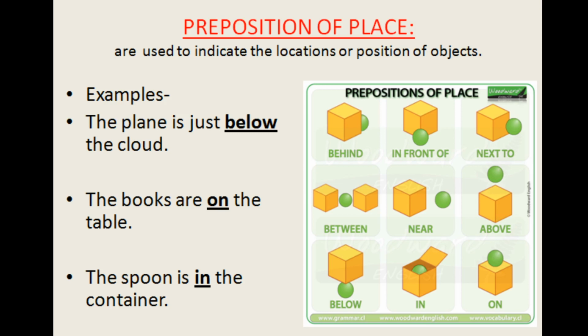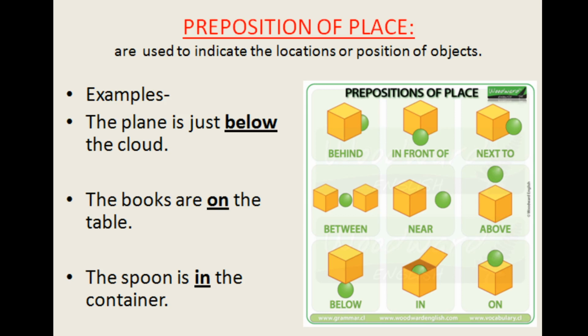The plane is just below the cloud. Now this below is what? Tell me: preposition. And it tells us what? Place. Am I right or not? Okay, come on a second. The books are on the table.